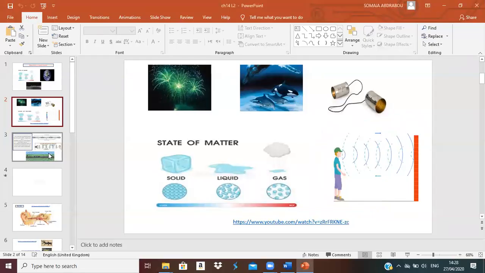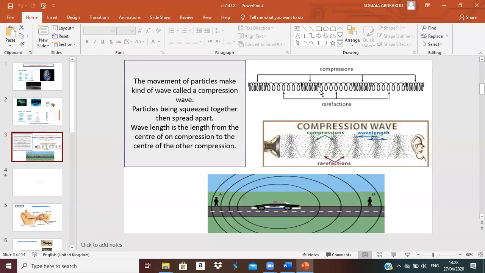What else? Now the compression waves. Compression waves are the waves of the sound. Why do we call them compression waves? Because the waves of the sound get compressed, then refracted, compressed, then refracted. Those are like waves. It goes up, meaning compressed, then down, refracted, then compressed, then refracted.